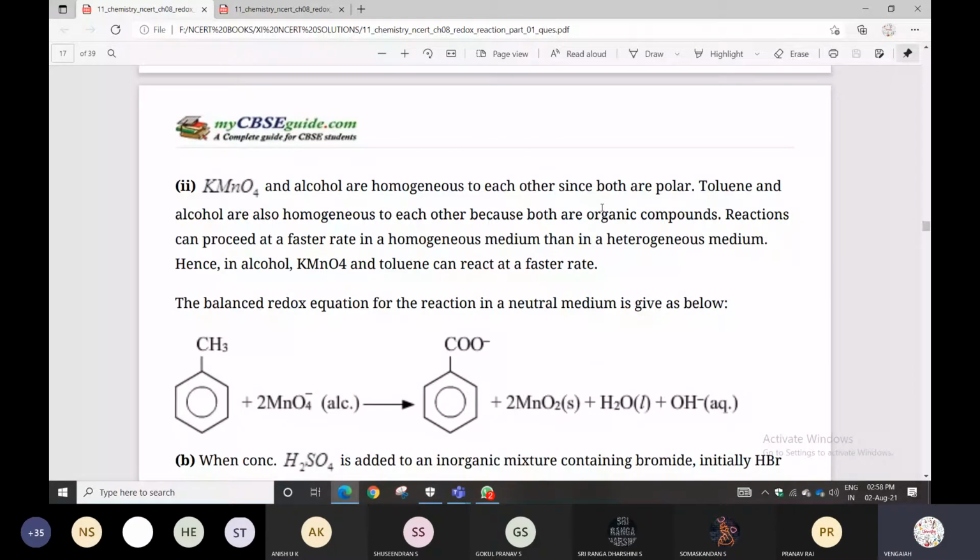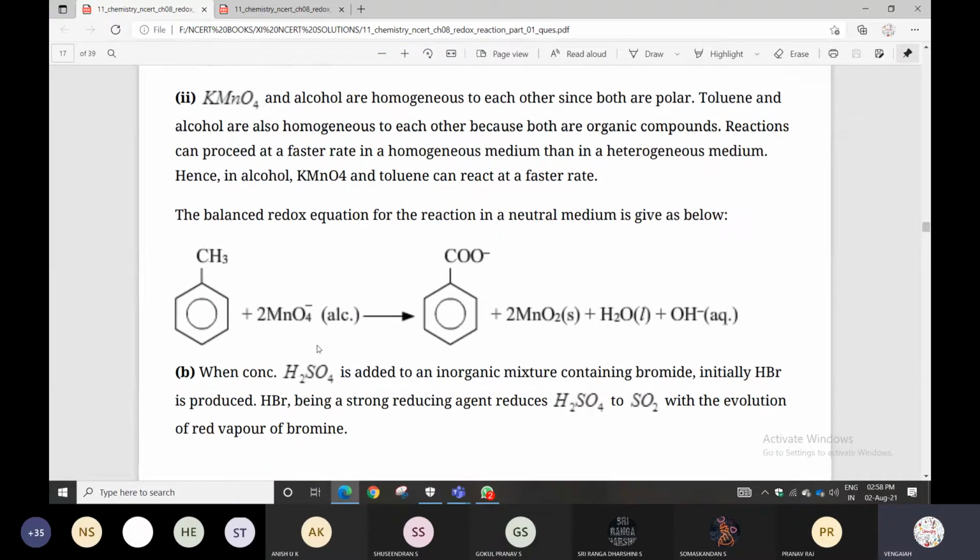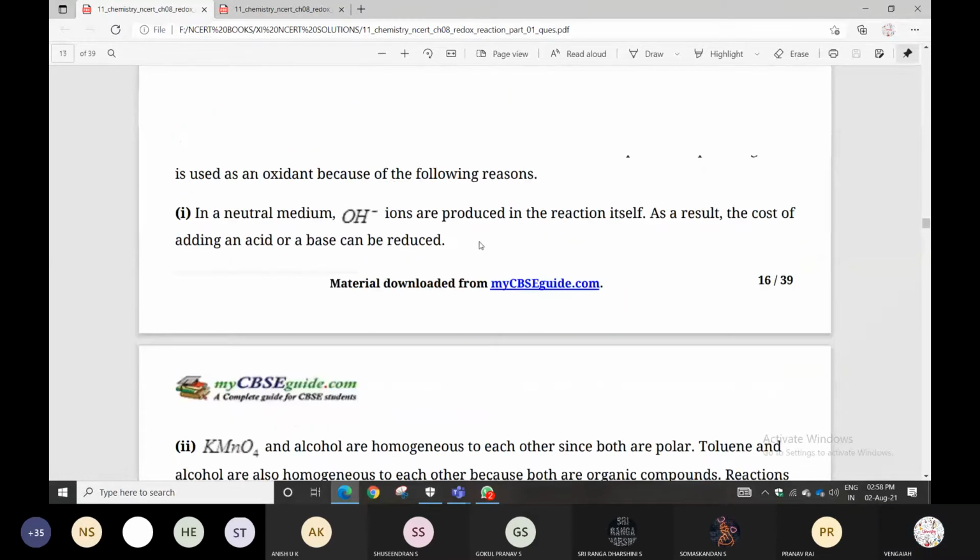So a balanced redox reaction is also given. Yes. So toluene in the presence of alcoholic KMnO4 will form benzoic acid. Okay? That's all. After that, check it. This reaction you can call a redox reaction. Next, there is a sub question.